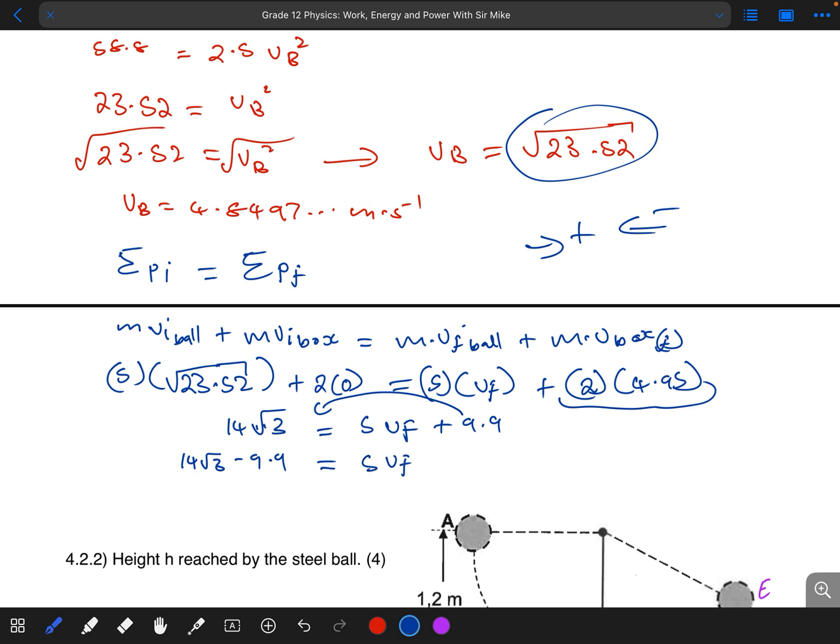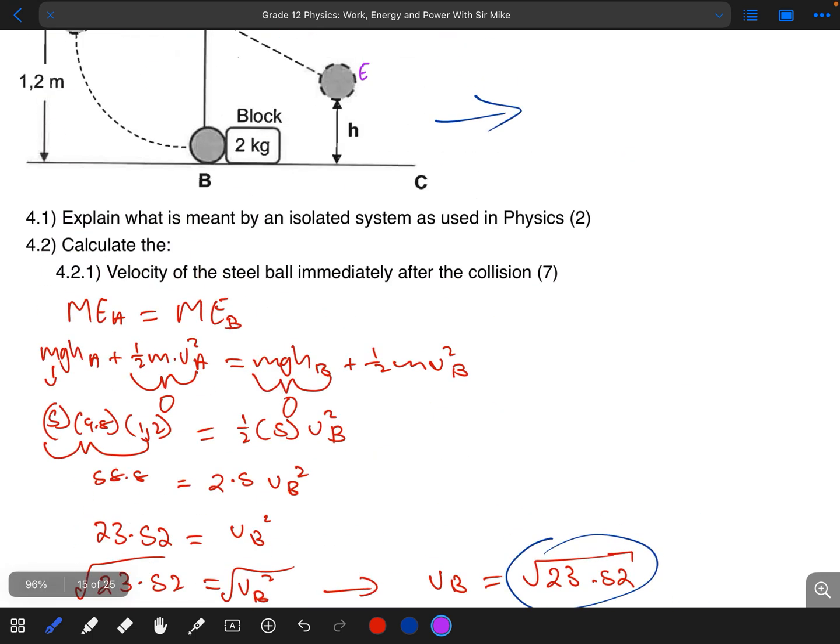So I'm going to divide both sides by 5, so these two cancel. In this case what I have is my VF. If you put this into your calculator, what you're simply going to get is 2.87 meters per second.